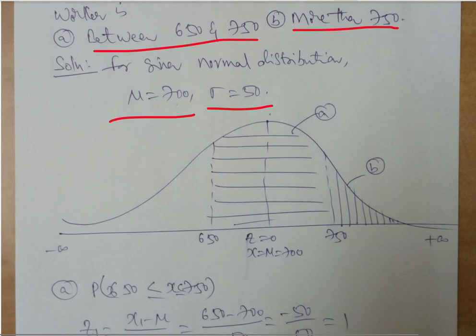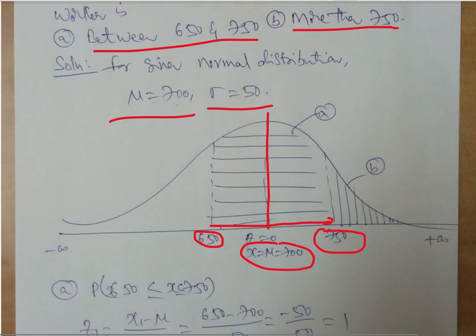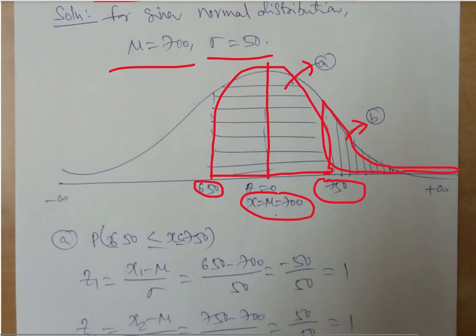650 to 750. We know the mean is 700, so 650 will always be on the left-hand side of it, and 750 on the right-hand side. The first one, 650 to 750, is between these, so this total area is what we have to calculate for A. Next is more than 750, whatever comes above this is going to be B. Up to the mean it is 0.5, but we have to calculate again from here, and when you add both of them you will get A.